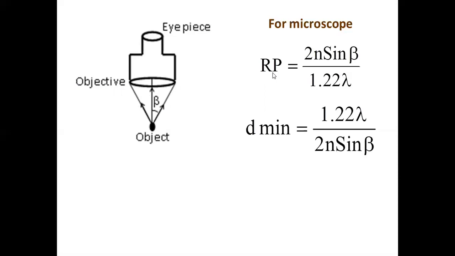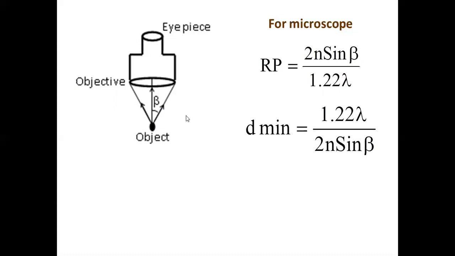And nowadays we have electron microscopes which use a beam of electrons which have very, very less matter wavelength, de Broglie wavelength we call it. You are going to study it later. So they have very least wavelength. The electrons behave like waves, and particles also behave like waves, and their wavelength is very less, and such microscopes have high resolving power. So lambda is the wavelength of light, beta is the semi-vertical angle, n is the refractive index of the medium.